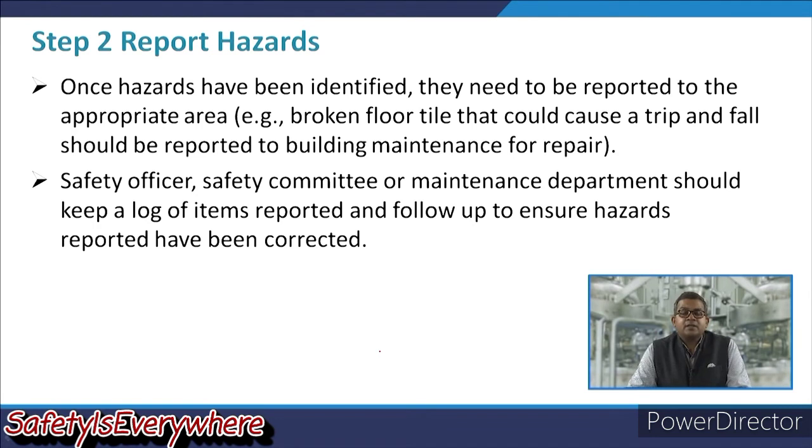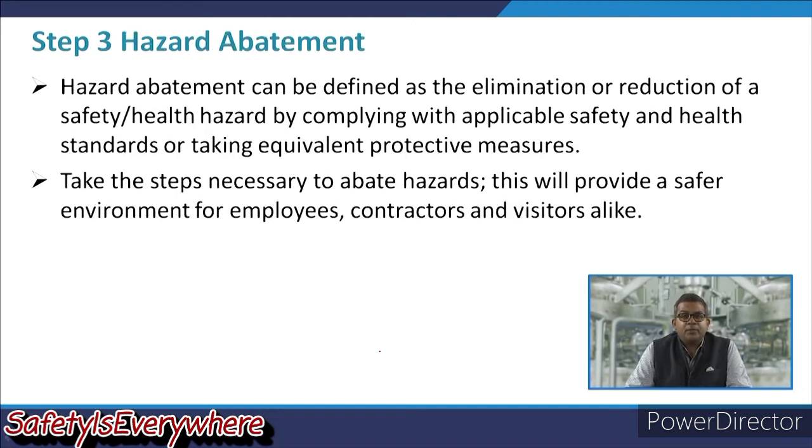The second step is to report the hazard. So, once hazards have been identified, they need to be reported to the appropriate area. For example, a broken floor tile that could cause a trip and a fall should be reported to the maintenance section for repairing. The safety officer, safety committee or maintenance department should keep a log of those items reported and follow up to ensure the hazards reported have been corrected. So, this is again an important issue.